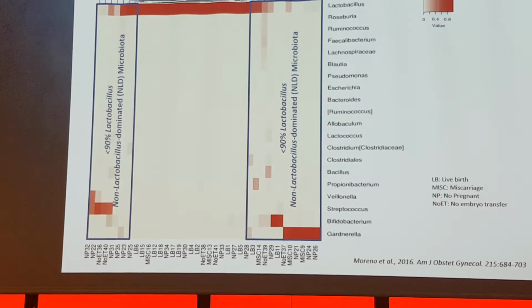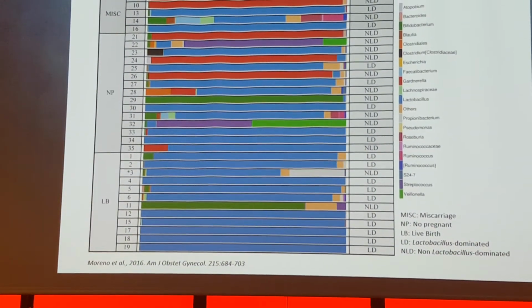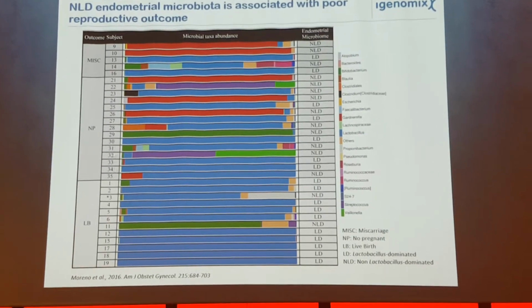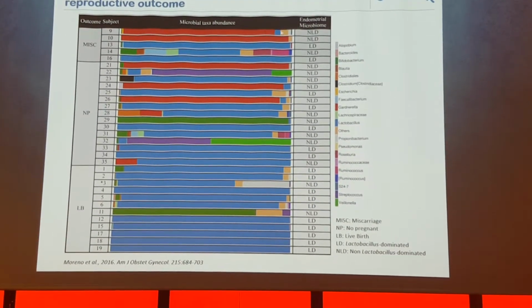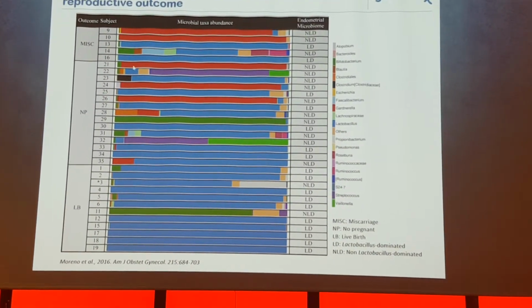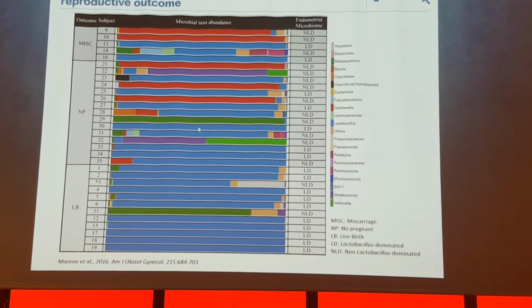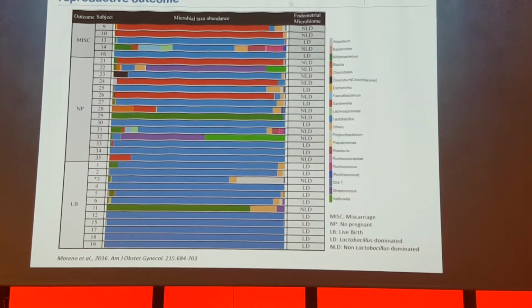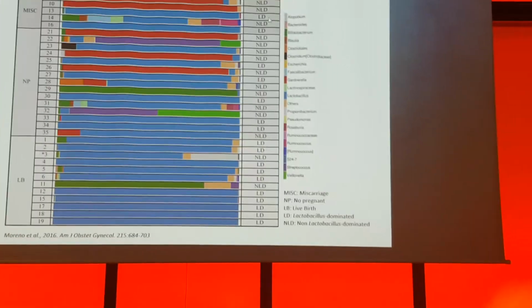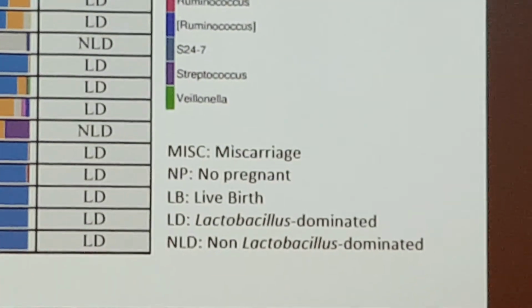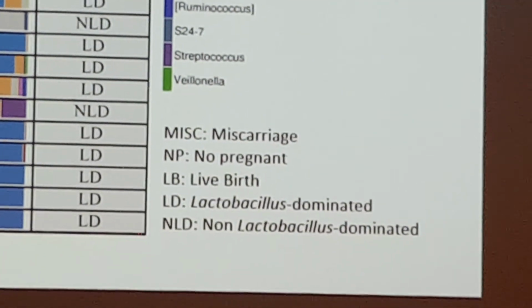So based on this classification, we grouped our patients. Here we have the number of the patient, the subject, the outcome, and the composition of the bacterial microbiota, and we classify them into LD or NLD, depending on this 90% of lactobacilli.